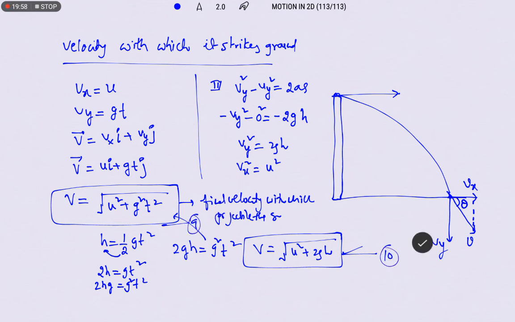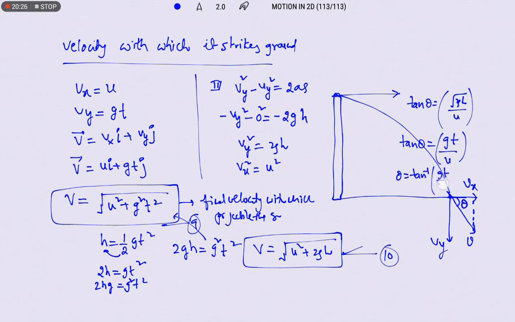So with what angle does it strike the ground? So tan theta is equal to, again we can write, the vertical component under root of 2gh by the horizontal component u, or tan theta is equal to gt by u also we can write. So this is the angle made by the projectile with which it strikes the ground.